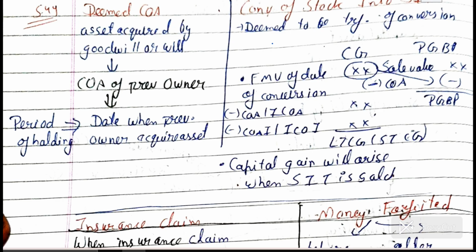Okay, and then there is one more good adjustment. If the long-term capital asset is land and building, then the option for the indexation facility is separately available for the purpose of calculation of tax. Tax on long-term capital gain of land and building without indexation is 12.5%, and tax on long-term capital gain of land and building after indexation is 20%. If you get a question on land and building for calculation of capital gain, then you have to calculate the tax both without indexation and with indexation.